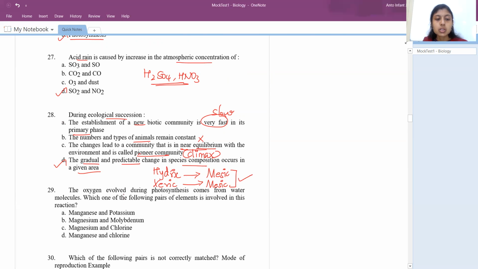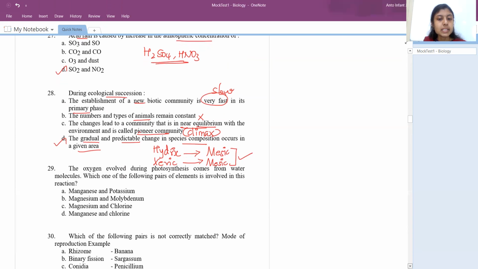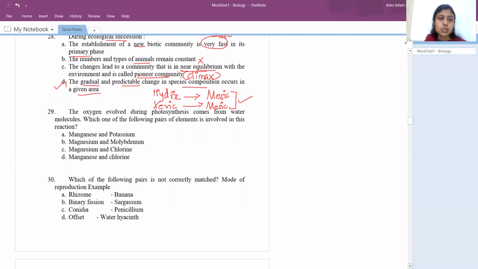Right. So the next question, the oxygen evolved during photosynthesis comes from water molecules, right? Which of the following pairs of elements is involved in this reaction? You can study this in mineral nutrition and also in photosynthesis. It is called photolysis of water, also called splitting of water. This is done by manganese and chlorine. Splitting of water or photolysis of water is done by manganese and chlorine.